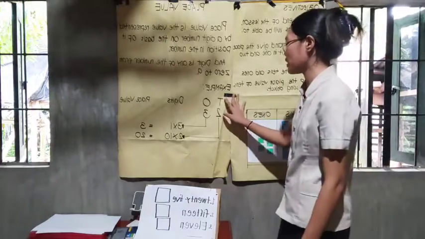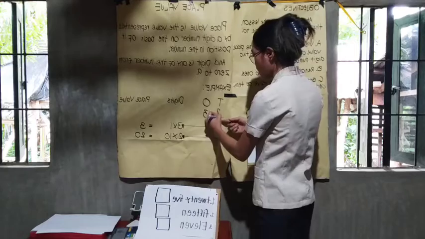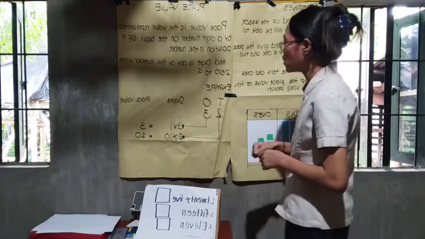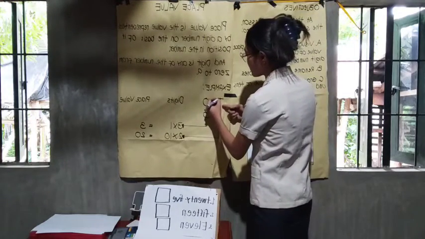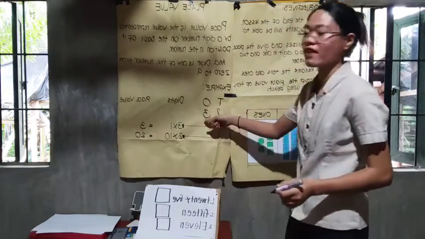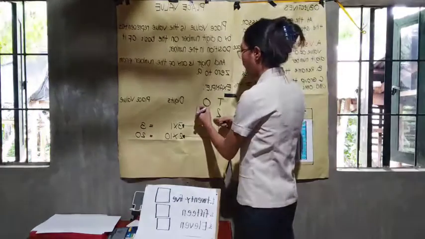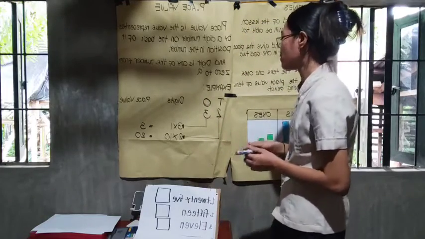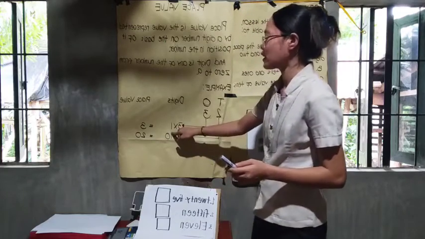So, example, 23. So, the place value of 2 is tens. And the place value of 3 is ones. Very good. So, 3 times 1. Bakit natin sinasabing 1?